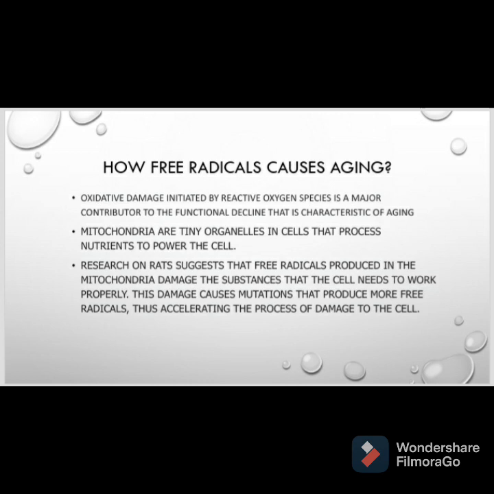We know that mitochondria are tiny organelles and we call them the powerhouse of the cell. Oxygen is required for energy production in mitochondria. Researchers say that free radicals produced in the mitochondria damage the substances that the cell needs to work properly. This damage in the mitochondrial membrane causes mutations that lead to production of more free radicals. Production of more free radicals causes more oxidative stress and more damage to the cell.